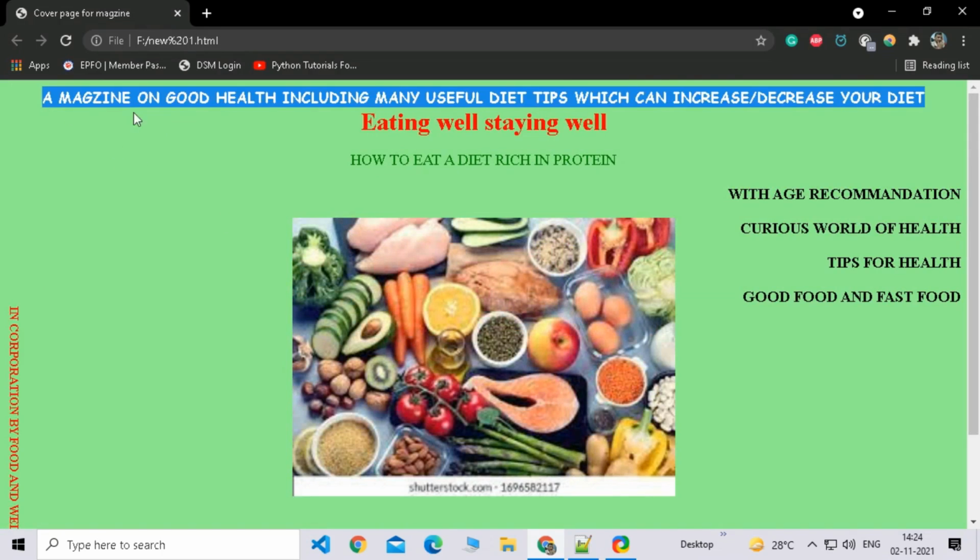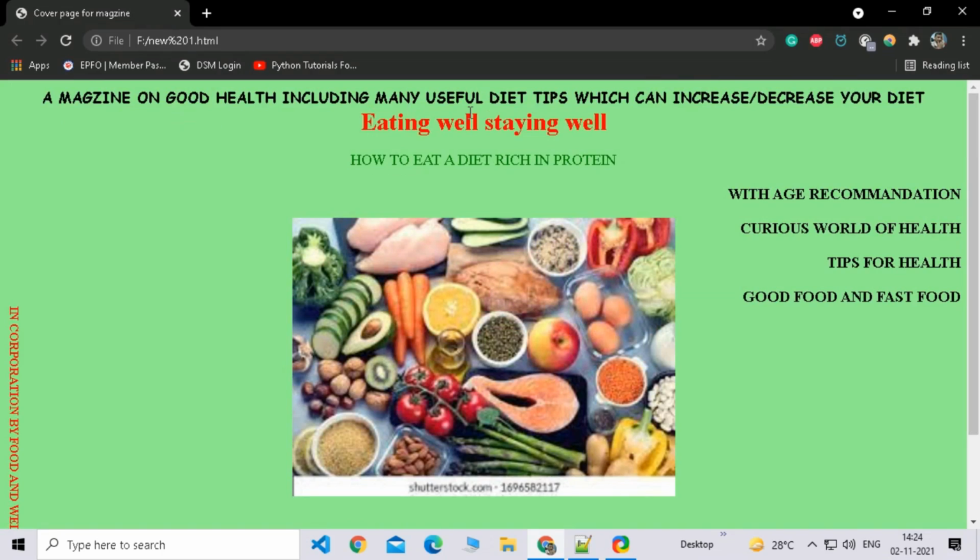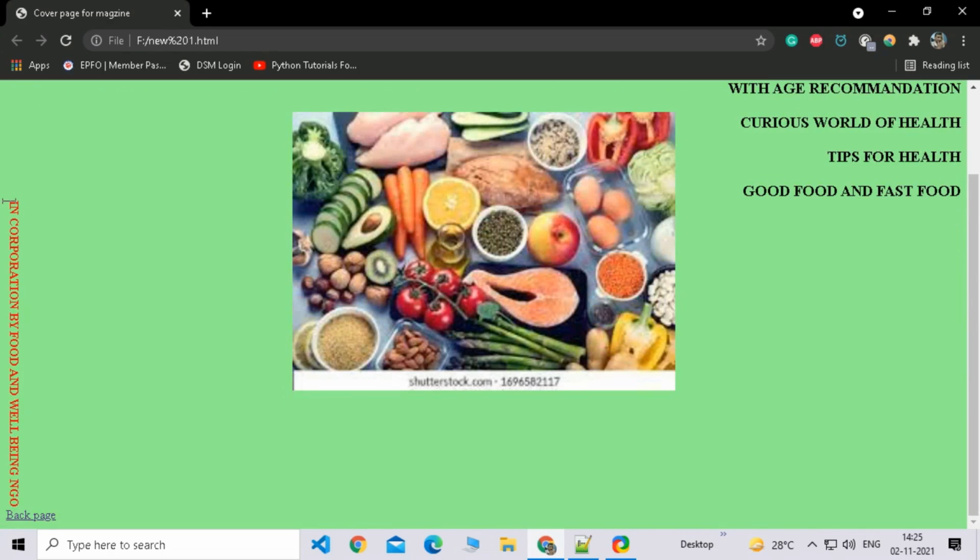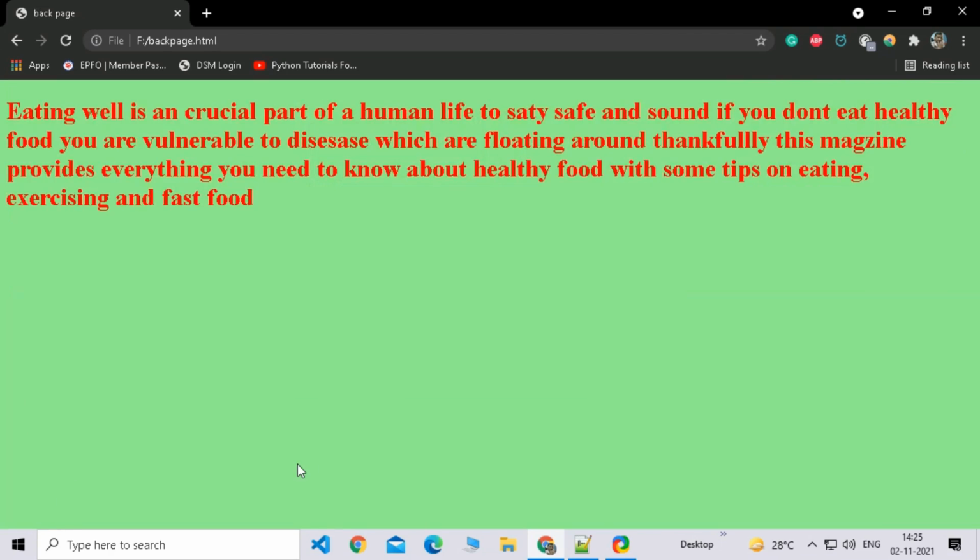It is a magazine of good health, including many useful diet tips which can increase or decrease your weight. By decrease, I mean if you eat a lot, then it can decrease, and if you eat very little, then it can increase. So there's that, and then eating with the title, and then this is the subtitle, image, and then here is the vertical text, in cooperation with Food and Wellbeing NGO. Then there's a button of back page, and be ready because the back page is not that great. Yeah, it's just text. The only thing that makes this page good is the background. Only that. There's nothing else good on this page.